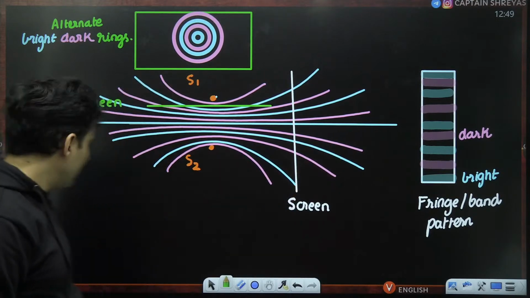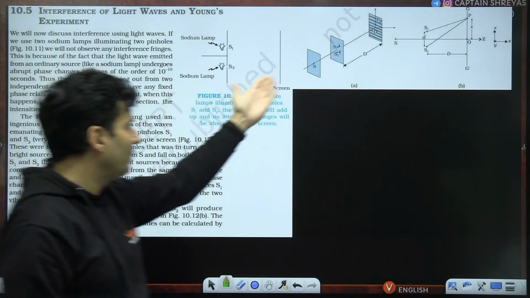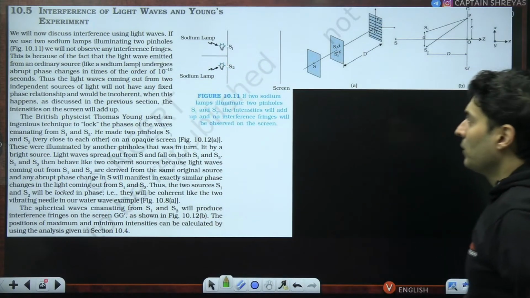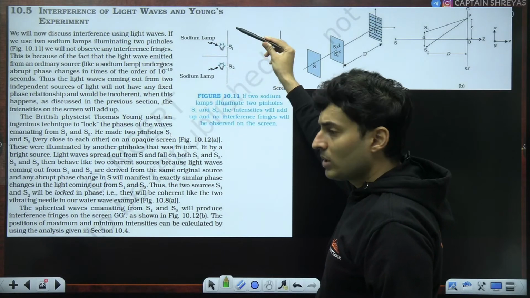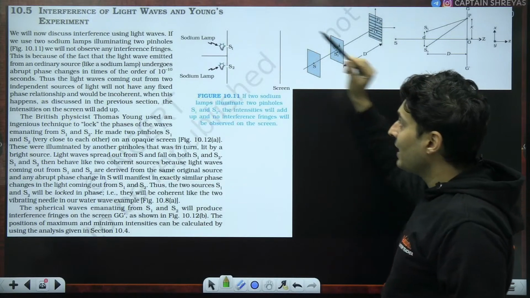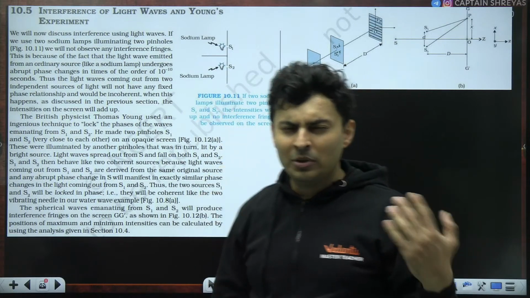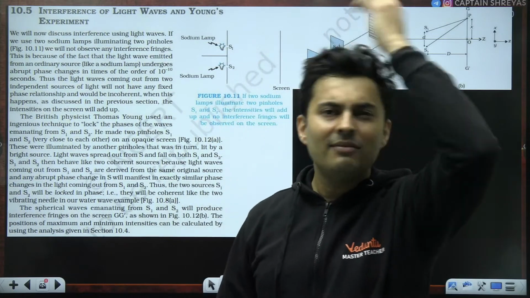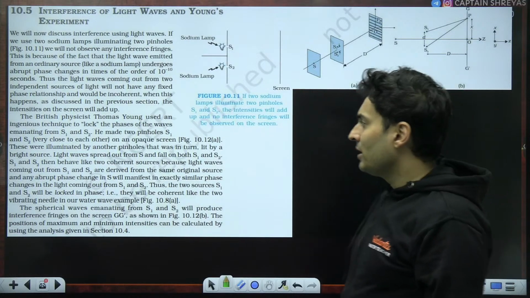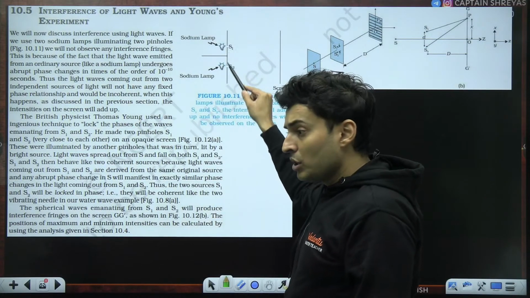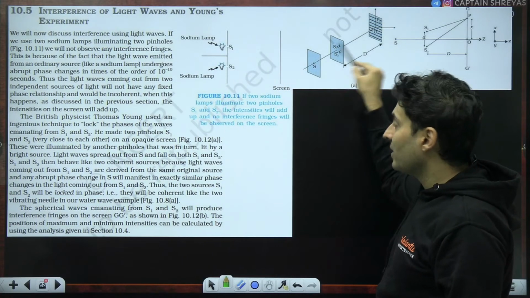Now, to see this particular fringe pattern, they use this setup called Young's double slit experiment, which is mentioned right over here. Basically you have two slits which generate the interference pattern on a screen kept in a dark room. You need a dark room, otherwise you will not be able to see it clearly, because the interference patterns are usually very faint. But you generally do not take two light bulbs, rather you create two slits from a single light source.